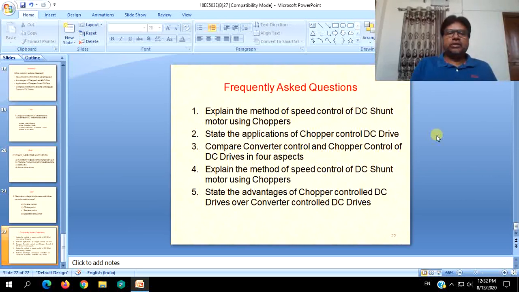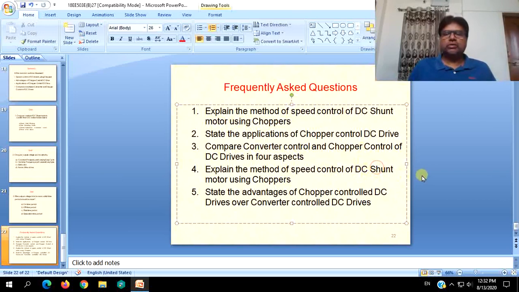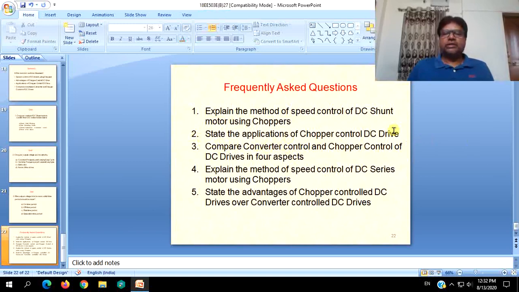Some of the frequently asked questions according to your curriculum or syllabus: explain the method of speed control of DC shunt motor using choppers, and also series motors. State the applications of chopper control DC drives. Compare converter and chopper control DC drives. Advantage of chopper control DC drives over single phase converter control drives.